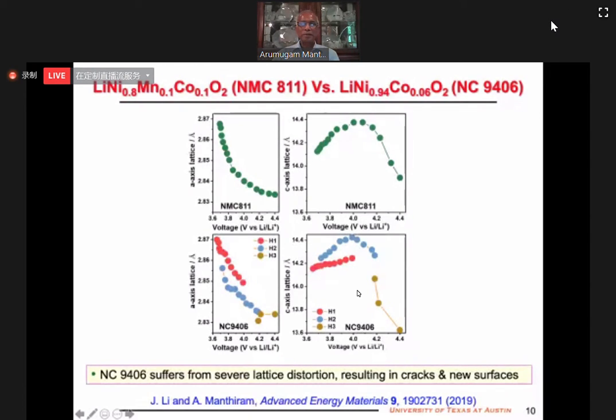So with the same cutoff voltage, you can get higher capacity with a higher nickel content compared to a lower nickel content. That means when you charge it, you get lattice parameter changes in the C parameter. So that creates cracks. When you create cracks, you also create new surfaces. So interaction of the cathode surface with the electrolyte keeps on continuously increasing as we cycle.